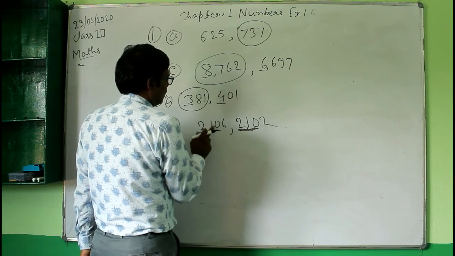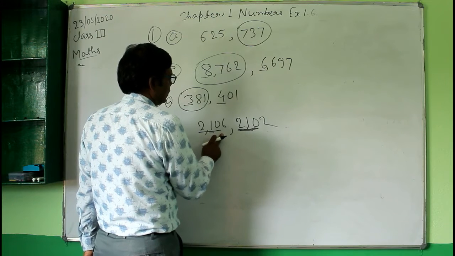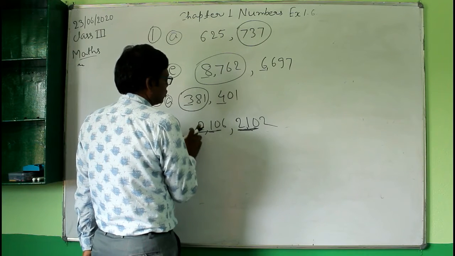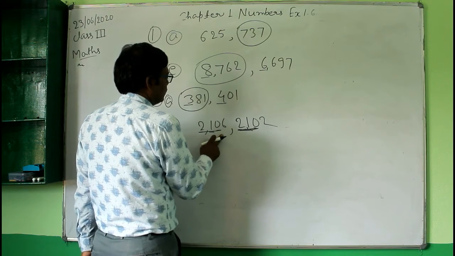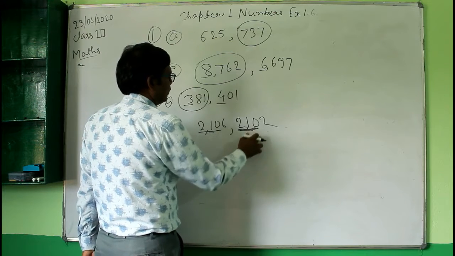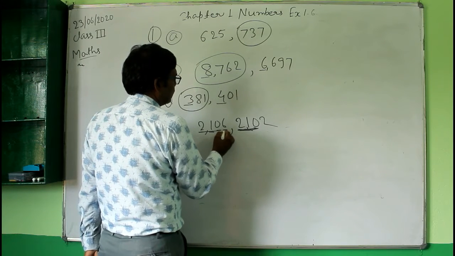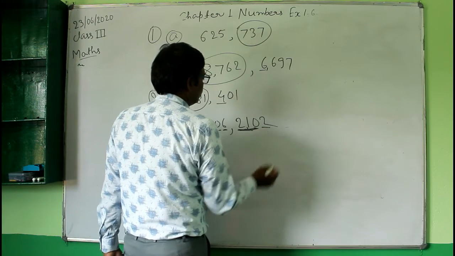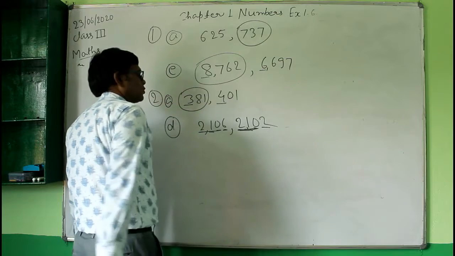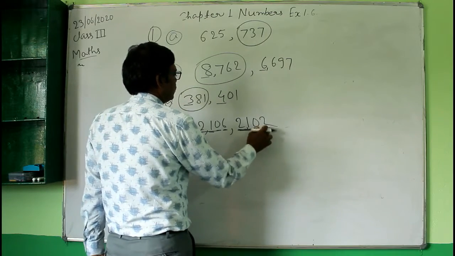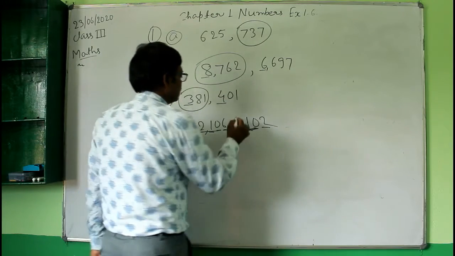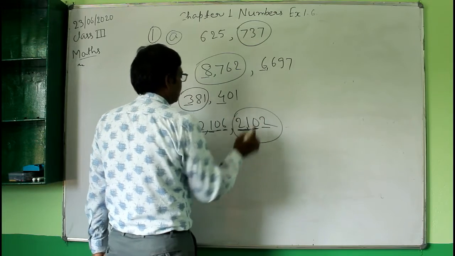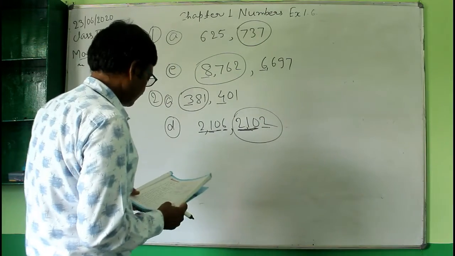That is the 1000 place, 100 place and 10 place. The digits at the 1000 place, 100 place and 10 place are equal in both numbers. So here at the 1 place it is 6 and in this number it is 2. So this number will be smaller than this number because 2 is smaller than 6. So this will be the smaller number out of these two numbers.